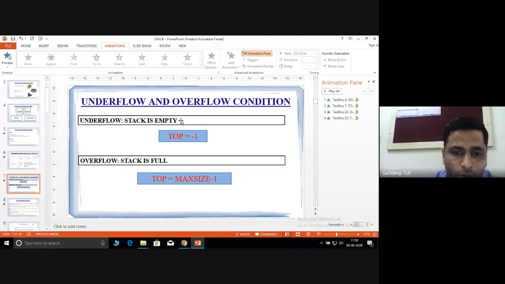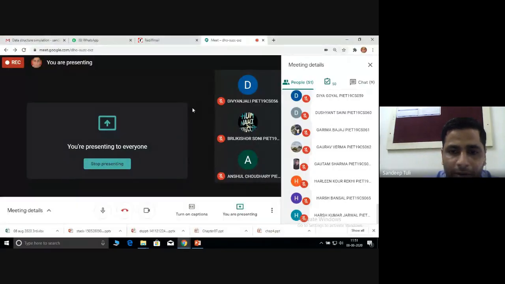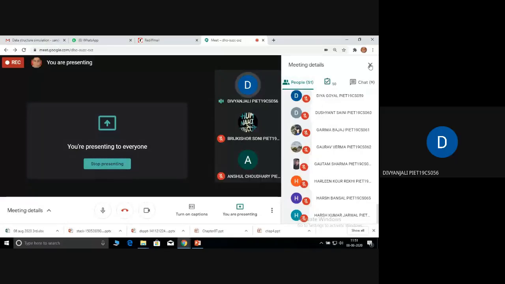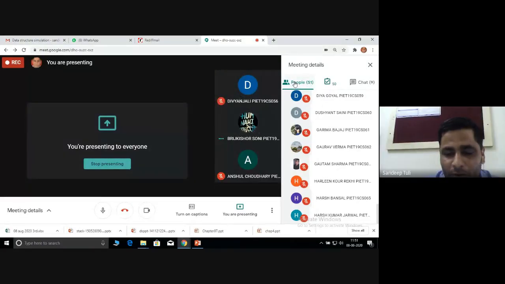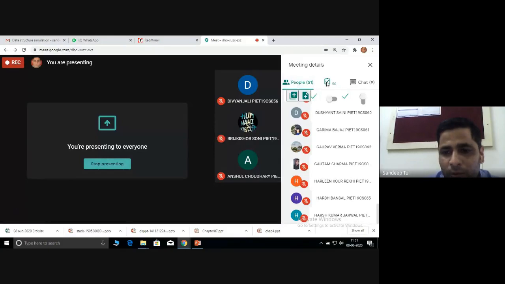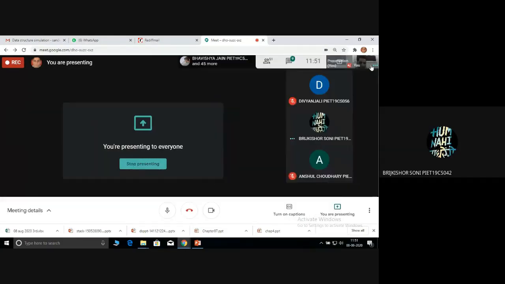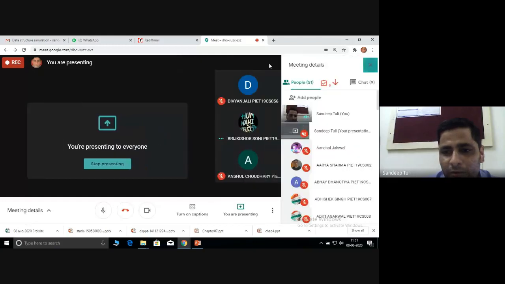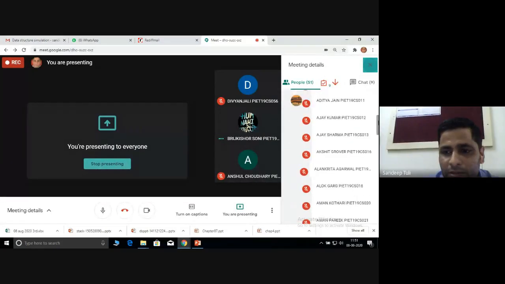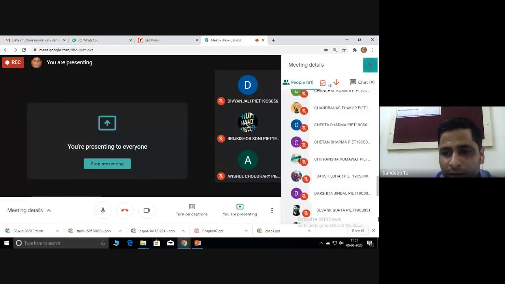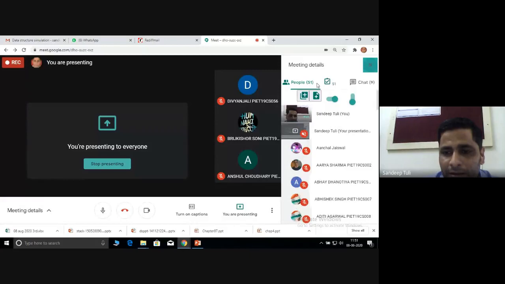Okay, so now tell me about underflow. I am giving you an option: while I am going to insert the new element, or while I am going to delete the existing element. Insert. Okay, so when inserting, what are we going to check? Overflow condition. Very good. When we are going to insert the new element, we need to check the overflow condition. Now, when we are going to delete something, what will you check?